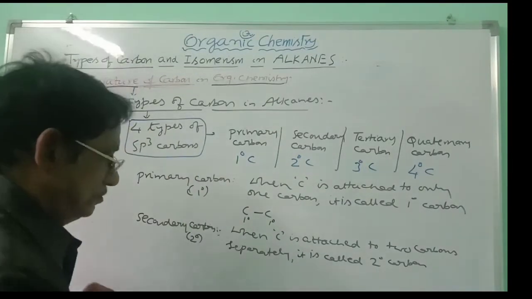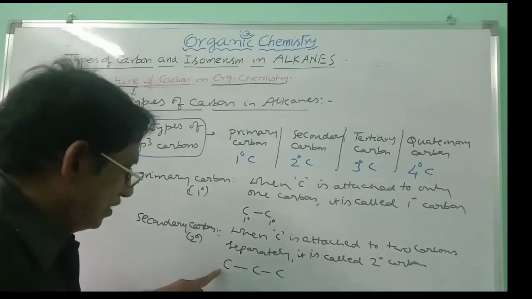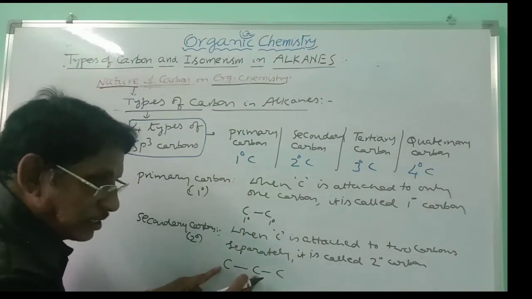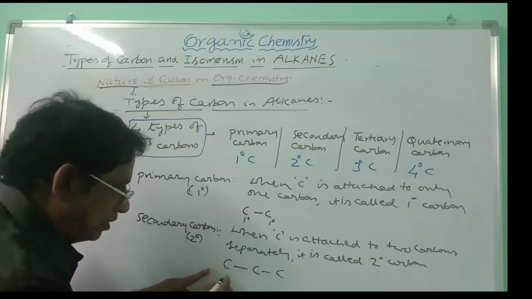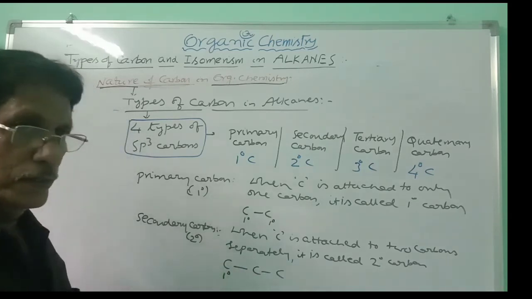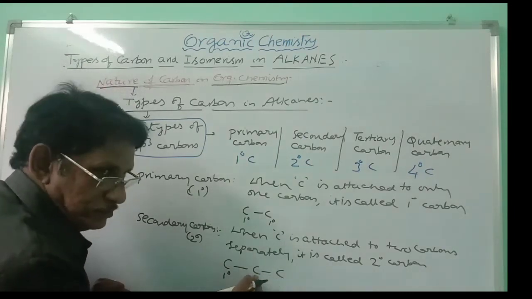You can take a carbon chain like this. This carbon is attached to this carbon only. So this carbon is attached to only 1 carbon, it is called primary. And if you take this carbon, it is also attached to 1 carbon.